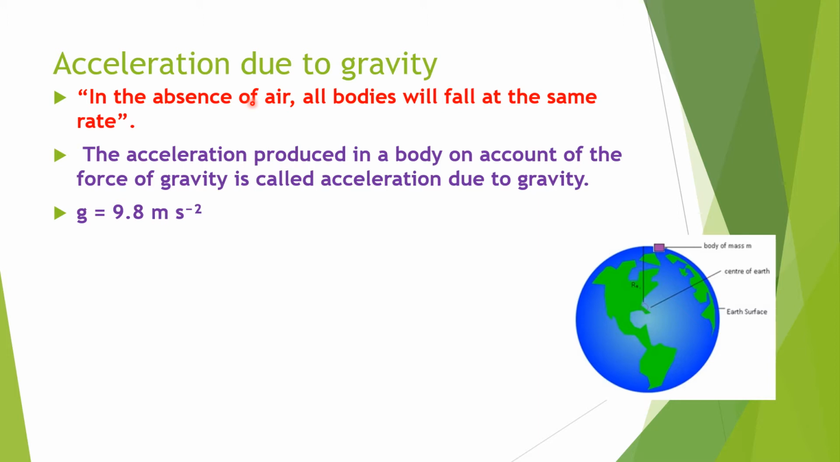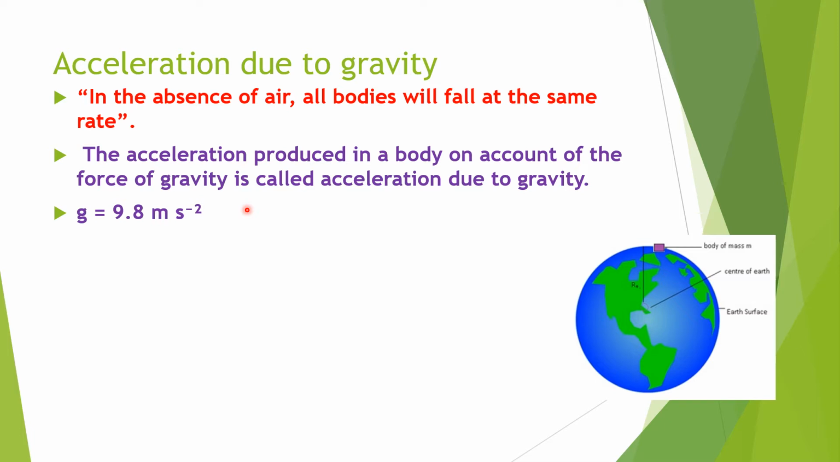If a heavy stone and a parachute are dropped where there is no air, both will fall together at the same rate only. So experimentally it shows that the velocity of a freely falling body under gravity increases at a constant rate. That means with a constant acceleration. Here the acceleration produced in a body on account of the force of gravity is called acceleration due to gravity. So it differs from place to place on the surface of the earth.